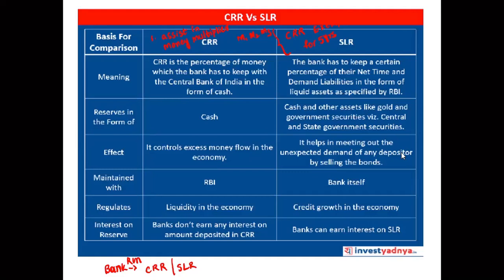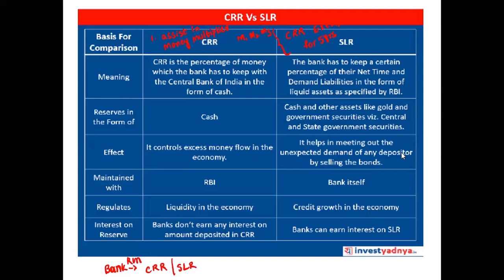So to avoid such bank runs, to avoid such failures of the banks, CRR and SLR will be helpful. Now, during the demonetization, there was an incremental CRR.